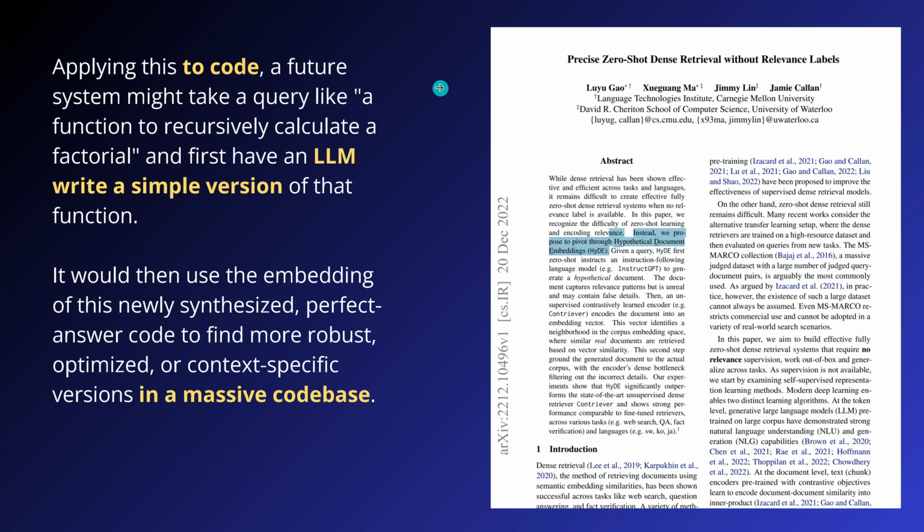Now the same is happening with code, because this was about textual RAG. But with code retrieval, multi-agent reasoning retrieval, we have the same, no? At first, the LLM writes a simple code version of what a function should look like to solve my query. Then we have an embedding of this newly synthesized code, and you find in the vicinity a perfect answer vector that can be re-represented in a pure code sequence. Given a massive code database, recalculated in this vector representation, we found an answer.